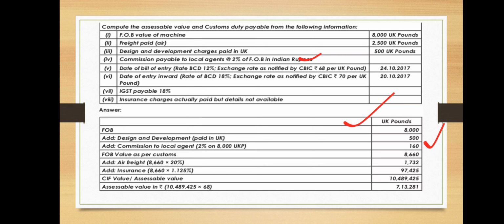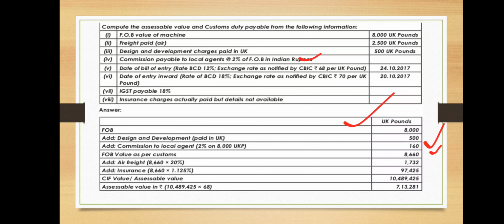So if you add the design development charges and commission, we will get the value of 8,660. That will be called the FOB value as per customs. Then we need to add back the air freight.